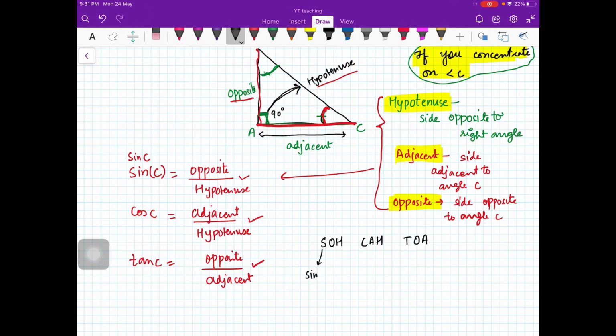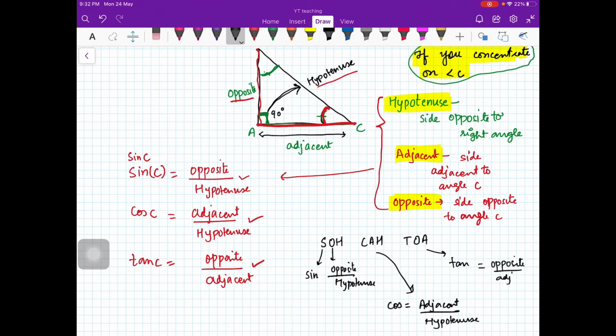Now you see, so ka toa: S means sine of the angle, is defined as opposite upon hypotenuse. And if you look at here, ka, this is cos, is adjacent upon hypotenuse. And then you have this toa, so tan of the angle is opposite upon adjacent. Okay, so this is how you can remember, so ka toa, right? So this is how these ratios are defined. So you should remember what is sine, what is cos, what is tan, right?